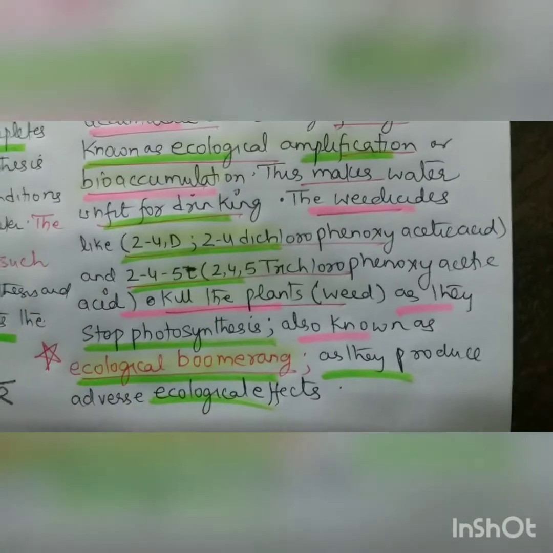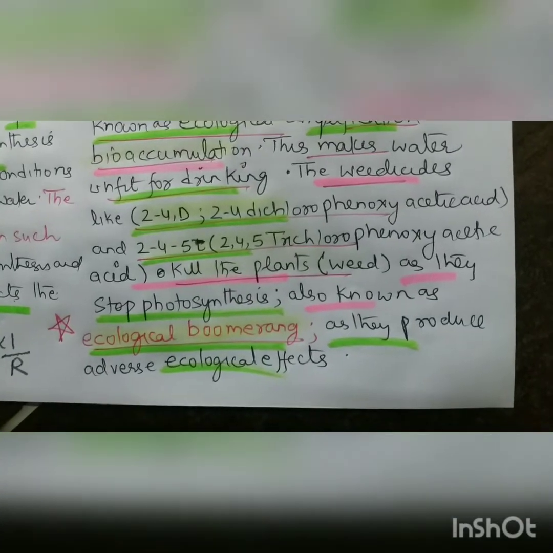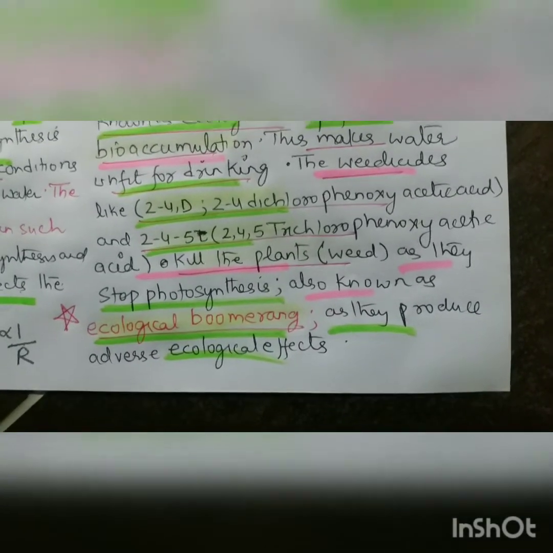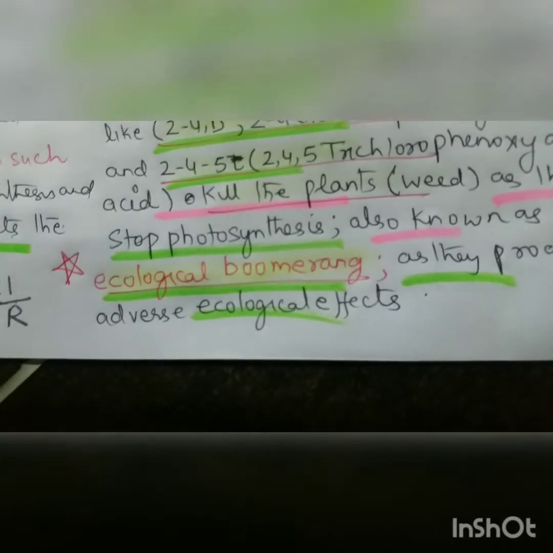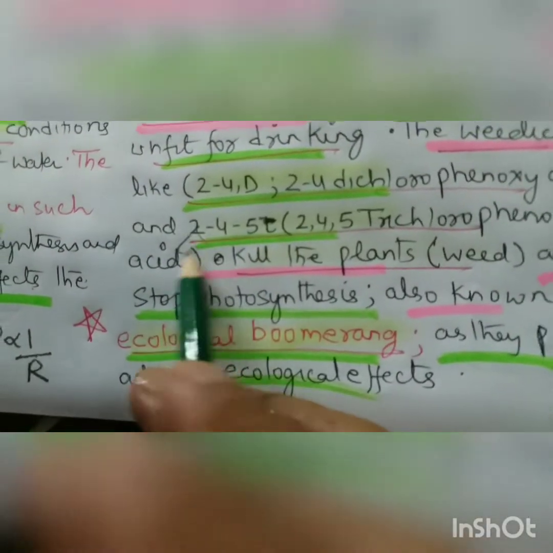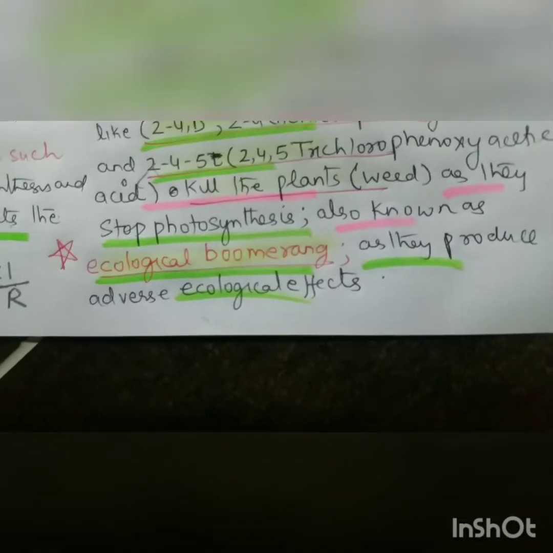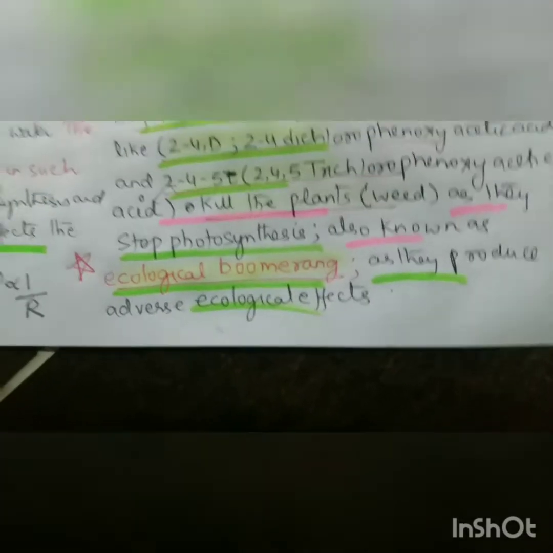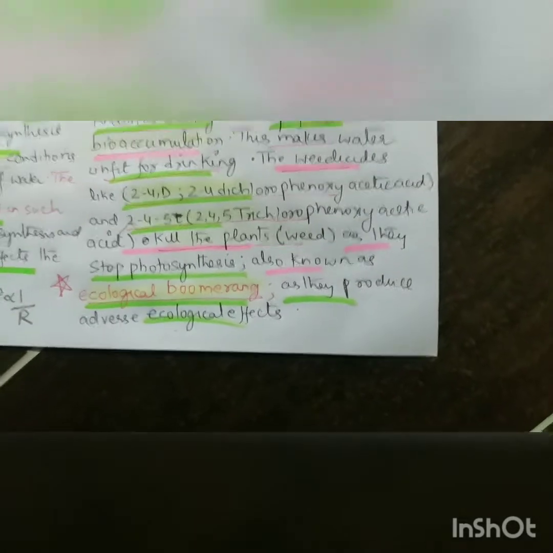Although they kill the plants, that is wheat plants, as they stop photosynthesis, these 2,4-D and 2,4,5-T are also called ecological boomerang, as they produce adverse ecological effects. Now the question will come: which of the following are ecological boomerang? You will have 2,4-D or 2,4,5-T, right?